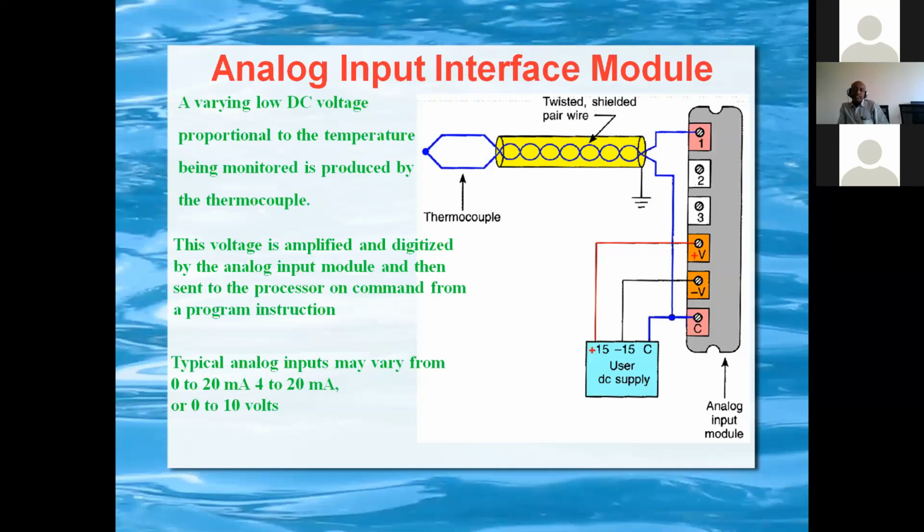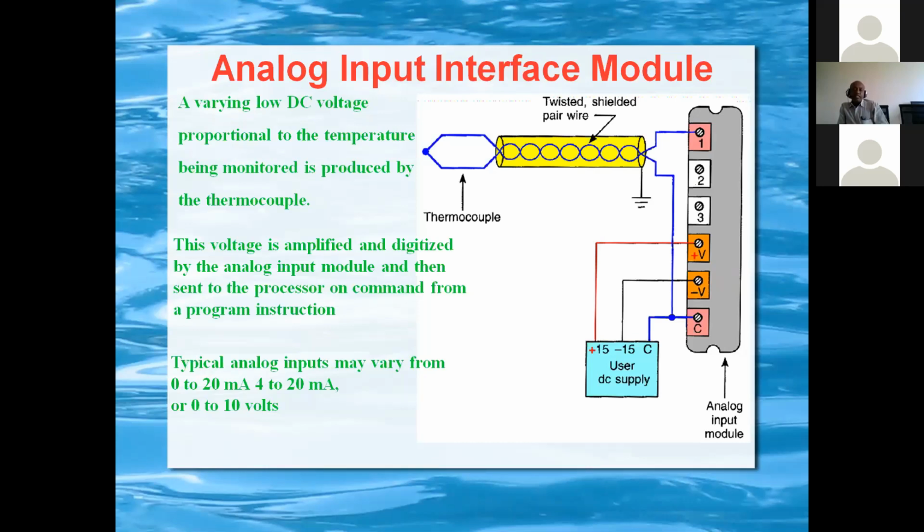That millivolt signal is interfaced to the input module through a twisted shielded pair, and then that module will take care of further processing. Normally it is programmed whether it is J type or K type, and the ranges, etc., are programmed inside the program. So whenever we feed the thermocouple signal, the temperature will be displayed according to the range and set points.